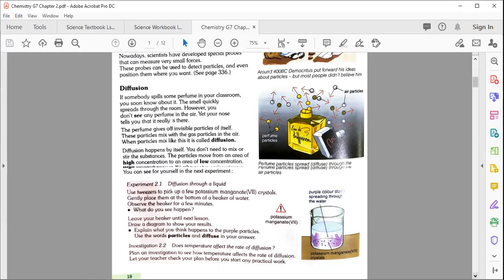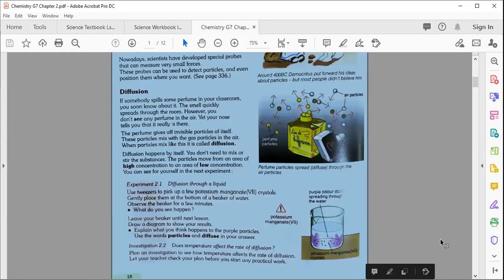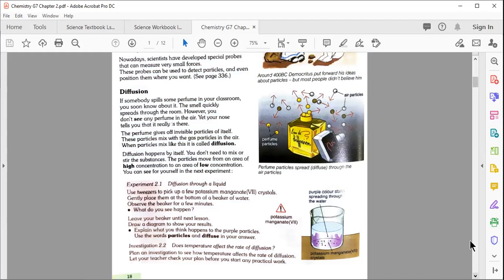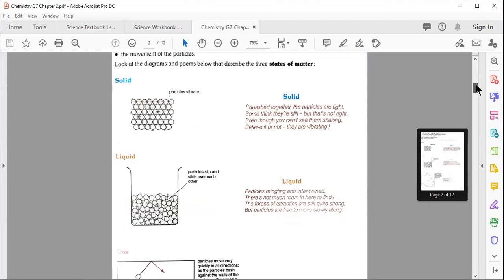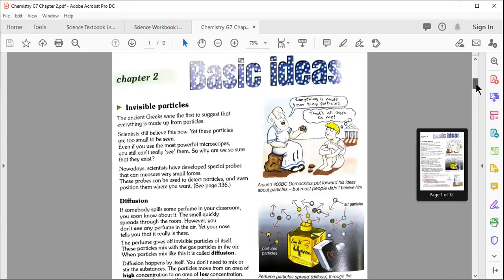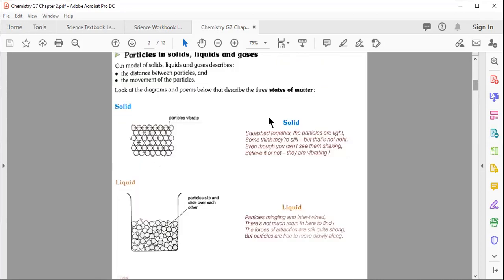After that, my dear students, I'm going to take you on to the lesson after page number 18, page number 19: particles in solid, liquid and gas.